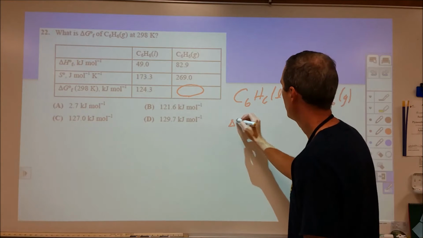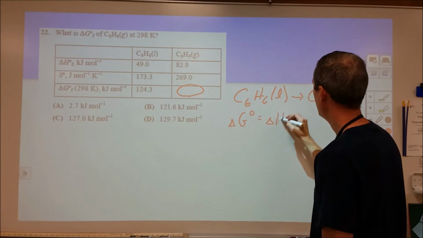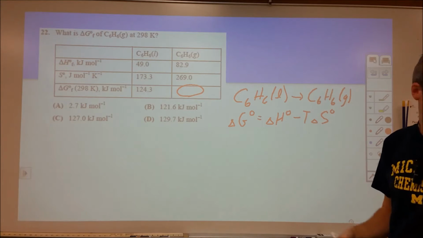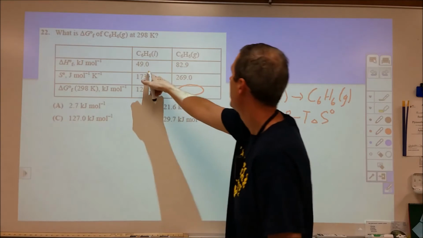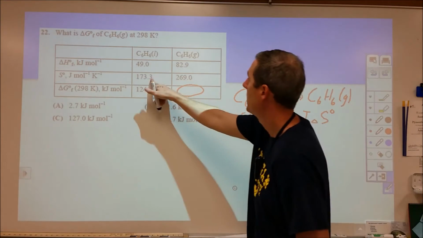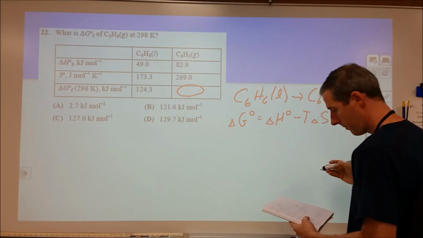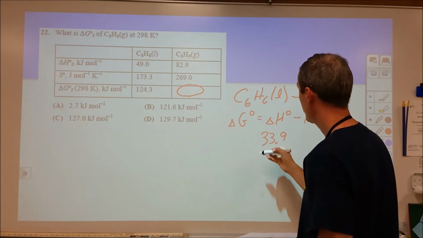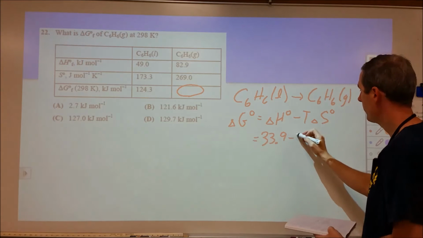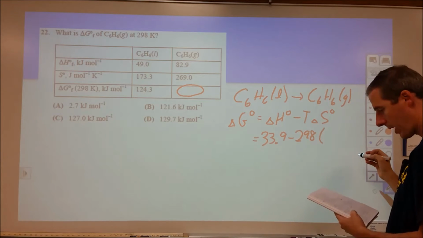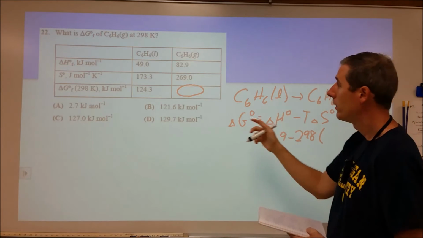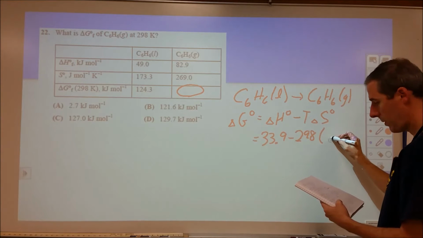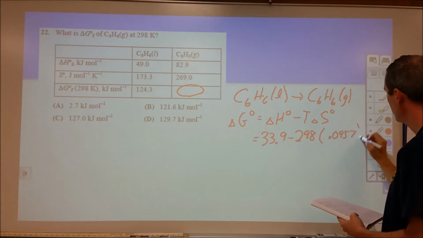So we're basically looking for delta G naught is equal to delta H naught minus T delta S. And we know that our delta H for this is going to be this minus this. Our delta S is going to be this minus this, and our temperature is given at 298. So I have an enthalpy of 33.9, and that's in kilojoules per mole. Now I'm going to subtract from that 298 times the entropy change, which I have as 95.7. However, that's given in joules per mole, not kilojoules. So I need to change that into kilojoules, and that comes out to be 0.0957 kilojoules.